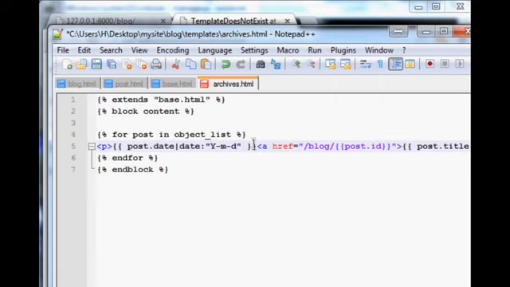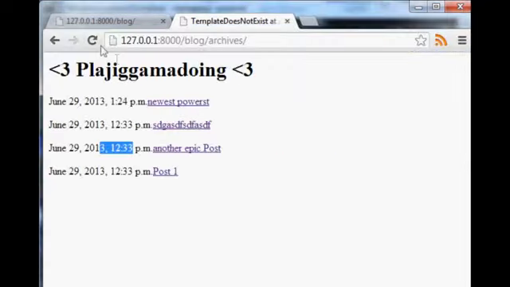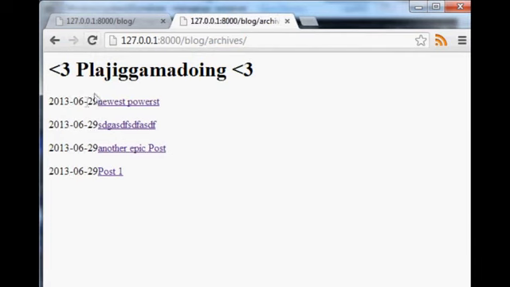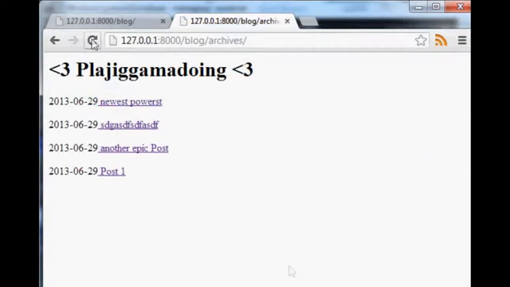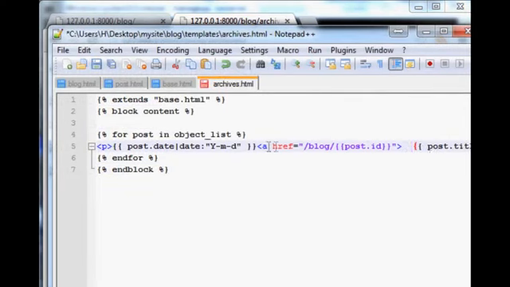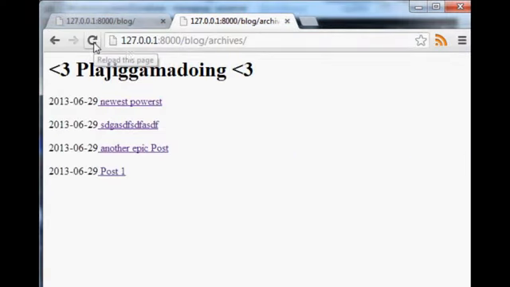So now we can save this, pop over here, refresh. And now it's the year, month, date, and then we've got the actual post. Now what we might want to do is, I think you can just add that space there to make it spaced, yeah. Just so we have a little bit of spacing there. Maybe another space or something, just to make it nicely spaced. I guess we'd have to add maybe some HTML spacing, but for now this will be good.